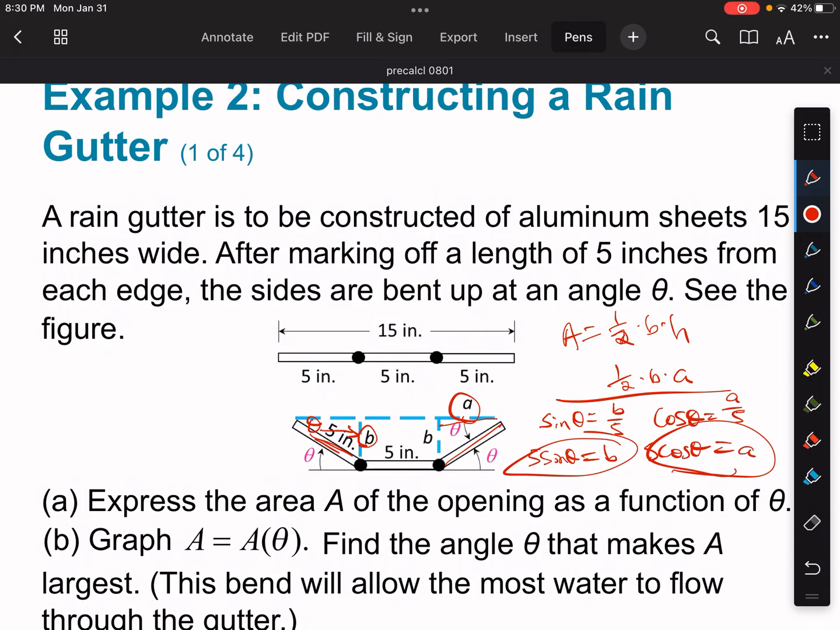And remember, there's two identical here, right? So I'm going to say, okay, we have 2 times 1/2. So right there, I know those are going to cancel out, but that's okay. So 2 times 1/2, 5 cosine theta.